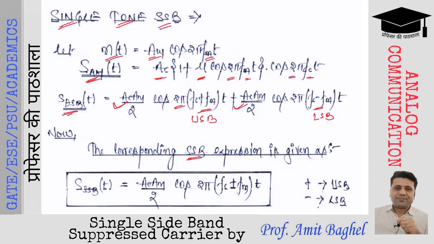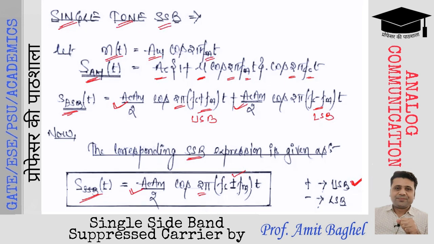The expression will be given as s_SSB(t), which is Ac Am by 2 cos of 2 pi (fc plus fm) t when the upper sideband is taken into consideration. fc plus fm means the upper frequency.